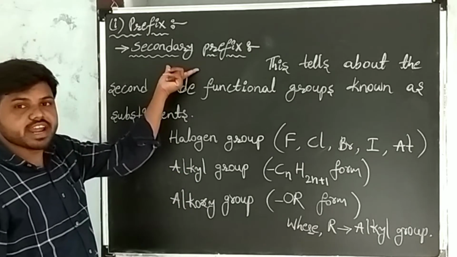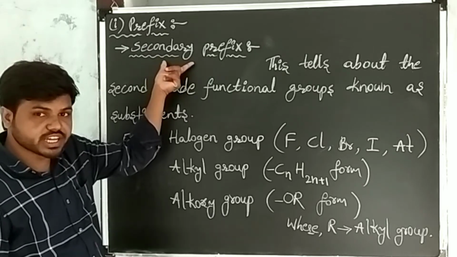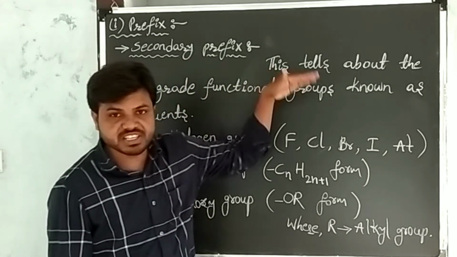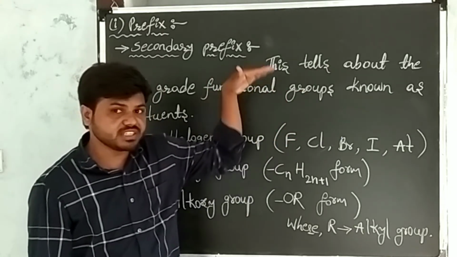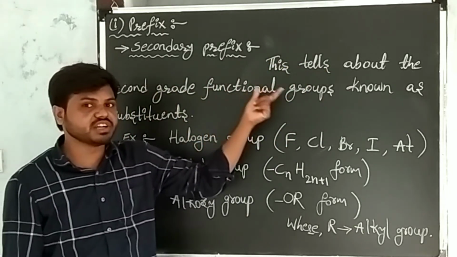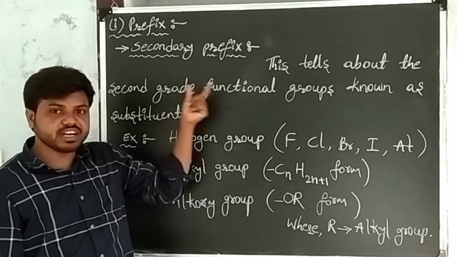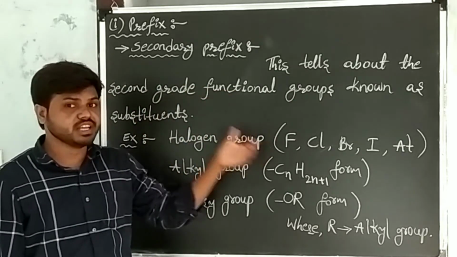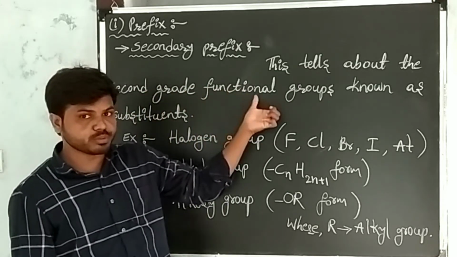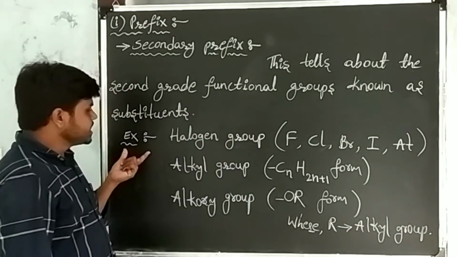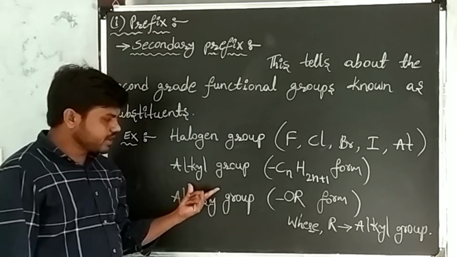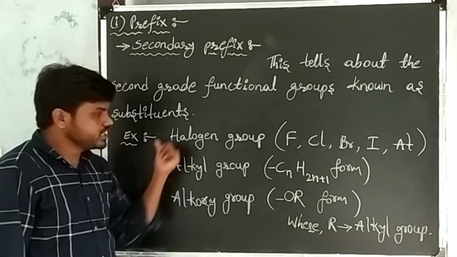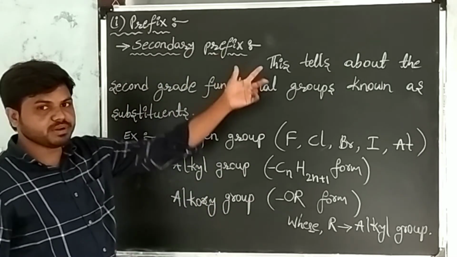Now we discuss secondary prefix. This prefix tells about the second grade functional groups. Here the second grade functional groups are substituents. Examples of secondary prefixes are halogen group, alkyl group, and alkoxy group.